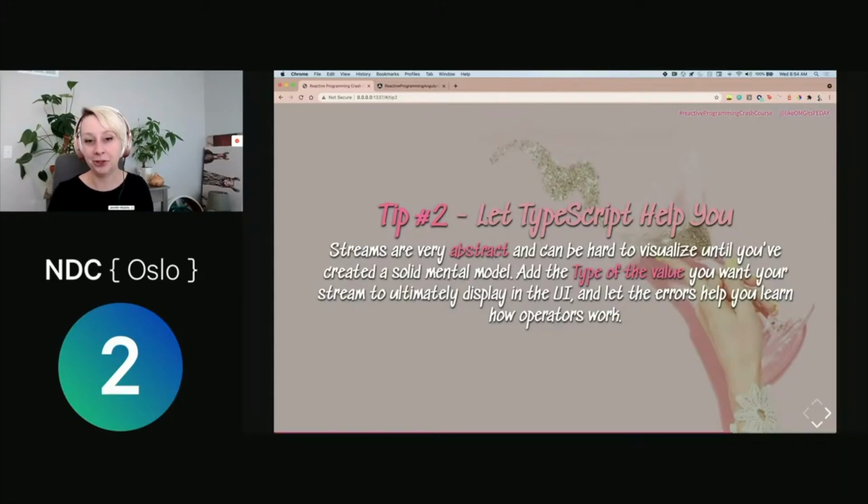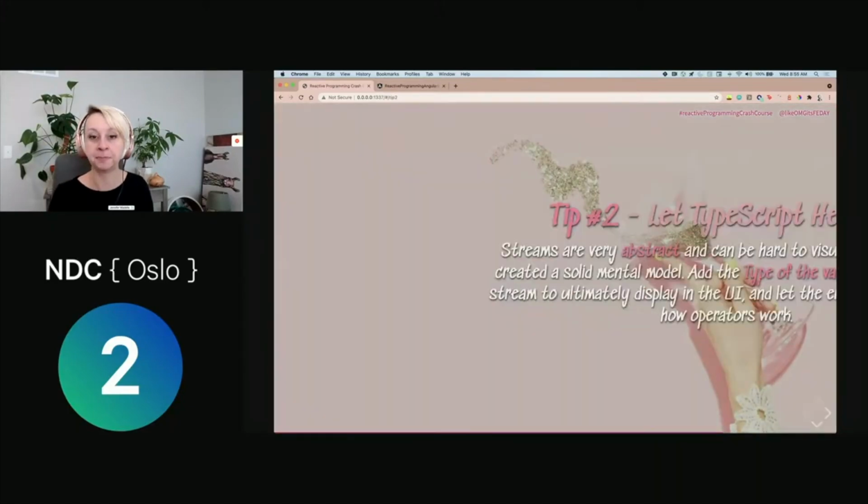But dealing with streams is very abstract, and it can be hard to visualize what you're dealing with. And so if you are trying to type things, you're going to get better hints of what you're doing wrong. And those errors will help you better learn how operators work.